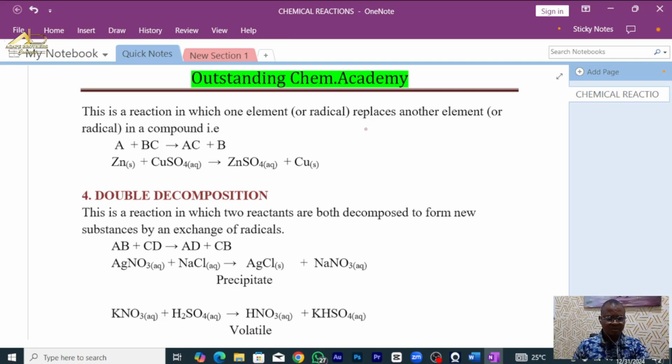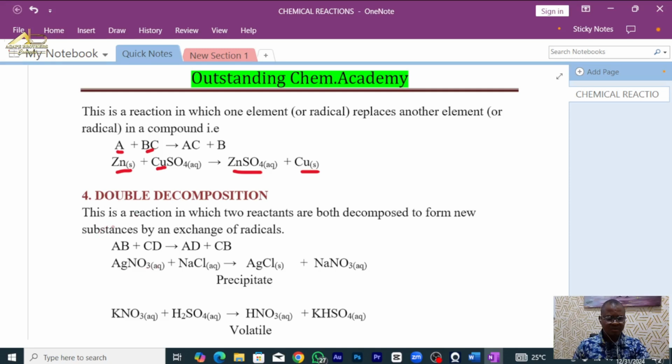Radicals are a group of atoms in their ionic states. Now, look at it: A plus BC giving us AC and B. In other words, A is replacing the position of B to form AC and B. In the same way, we have zinc replacing the position of copper. In other words, zinc is displacing copper to form zinc sulfate and copper solid. Did you get that? Number 4, double decomposition reaction.